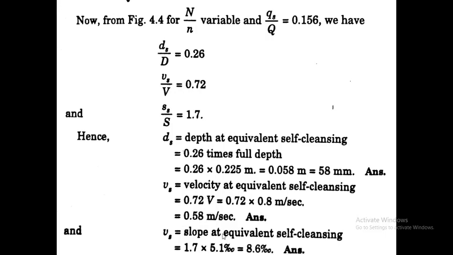Then Ss by S equals 1.7. Ss, the slope at the equivalent self-cleansing, equals 1.7 into capital S, that is 0.0051, which equals 8.6 per 1000.